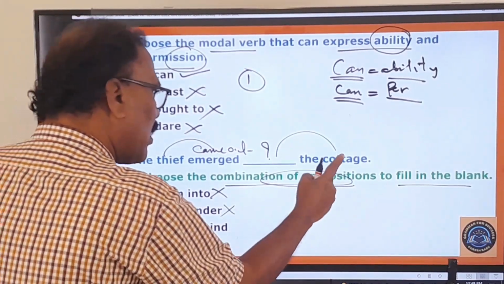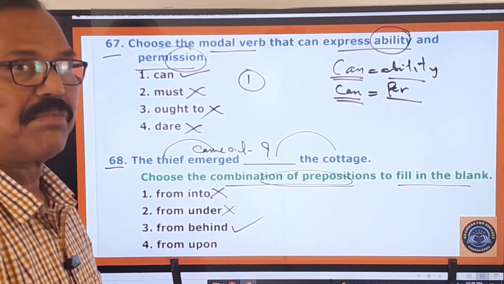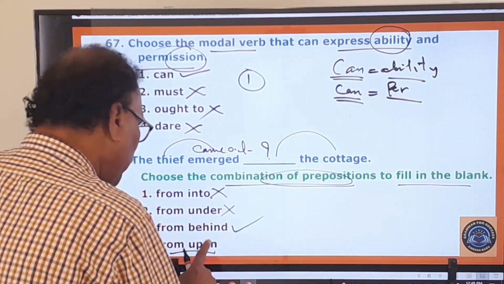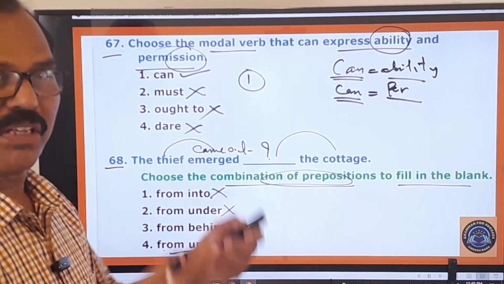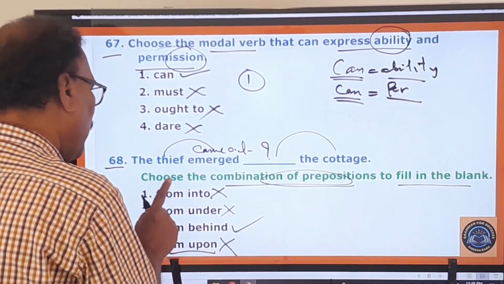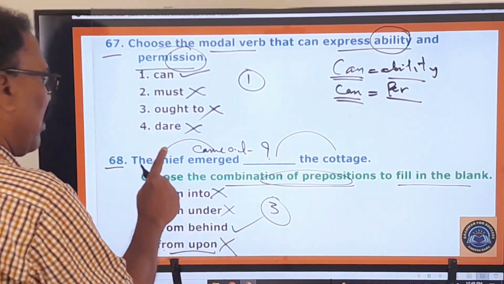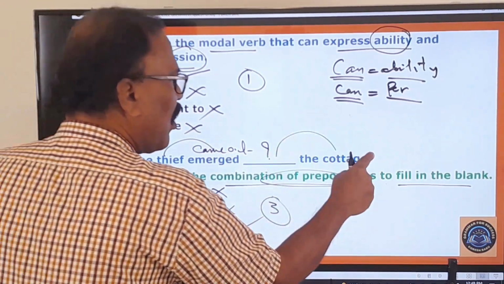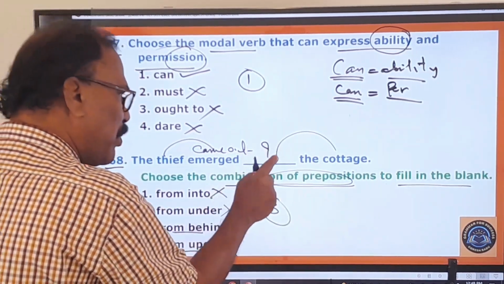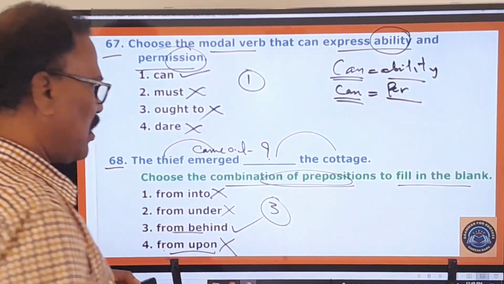From behind the cottage, cottage వెనక నుండి. This you can say. Cottage వెనక నుండి. Cottage యొక్క వెనక నుండి. So this is the right one. From upon the cottage, cottage మీది నుండి. Nobody comes from upon the cottage. Cottage మీద నుండి ఎవడు రాడు. So in this way, this is also wrong. So here, the first one, second one and fourth one are wrong. Only the third one is the right one. The thief emerged from behind the cottage. This is the only correct combination of prepositions to be used in this blank. Right, and now you move on to other questions.